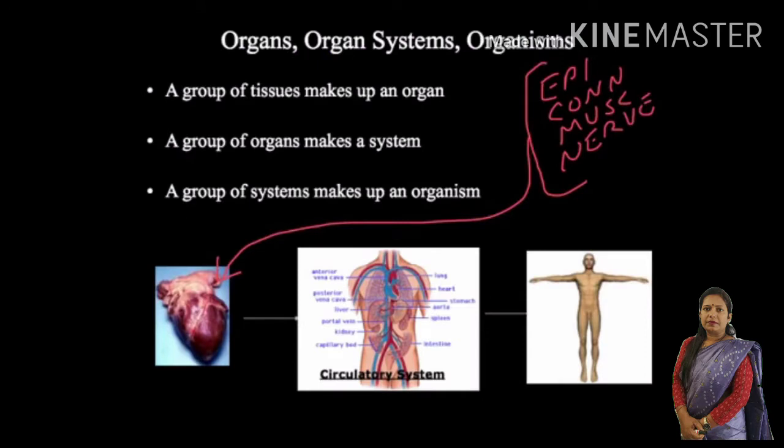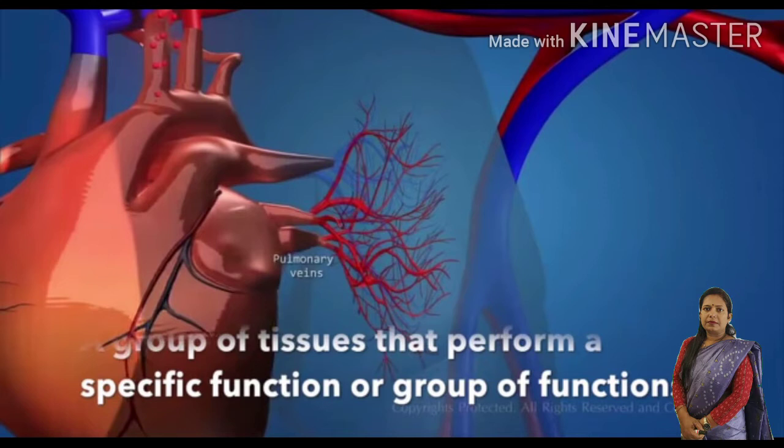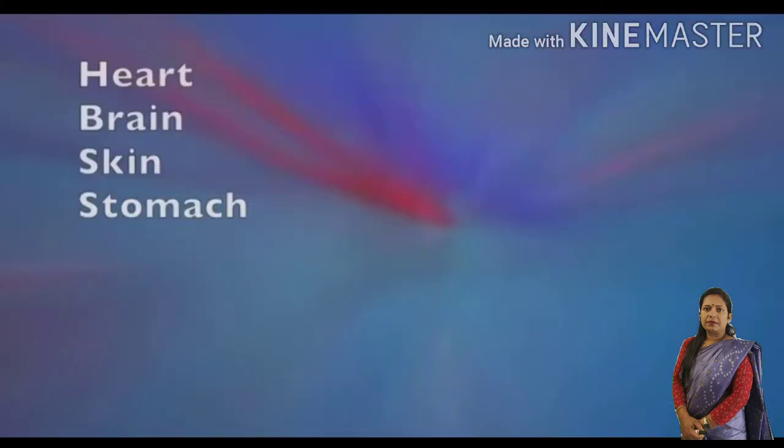Now we will talk about the next level, which is organs. Tissues combine to form organs. An organ is made up of different kinds of tissue. For example, our heart, brain, lungs, and many other organs are present in our body.